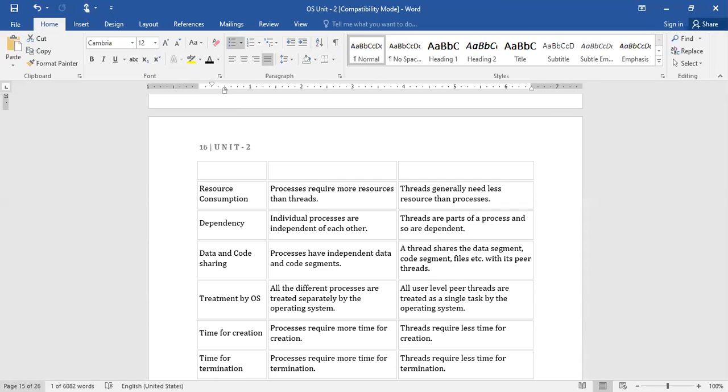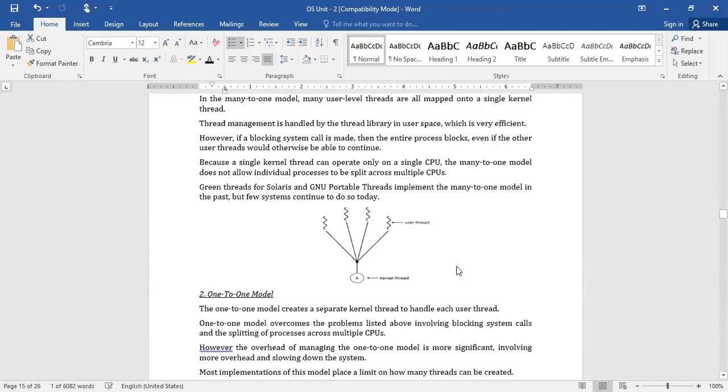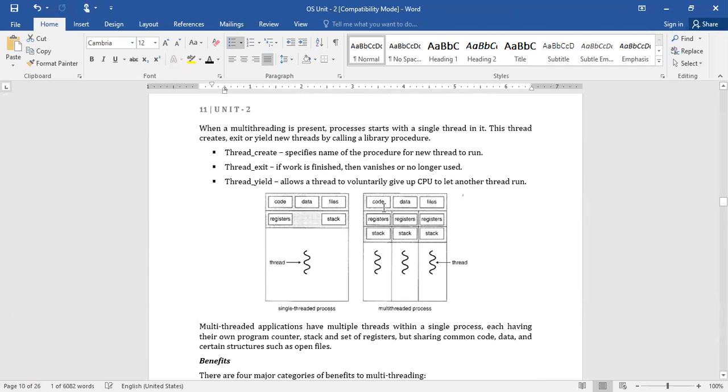And dependency. Individual processes are independent of each other, but threads are part of a process and so are dependent, as you are aware. Processes have independent data and code segments, as we have observed in the diagram. Every process has its own independent segments. You can observe this diagram. The whole is the process.